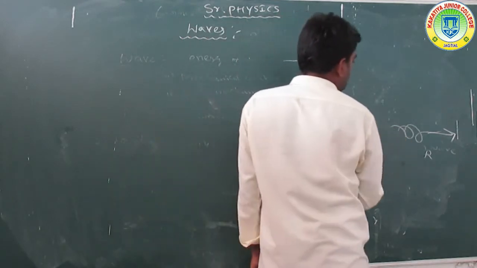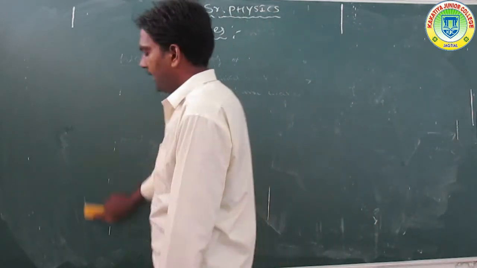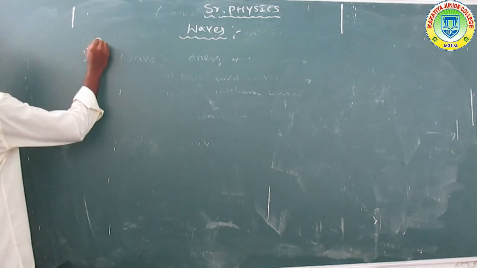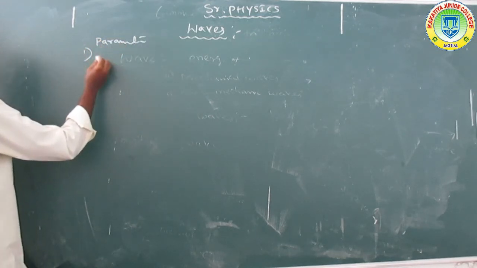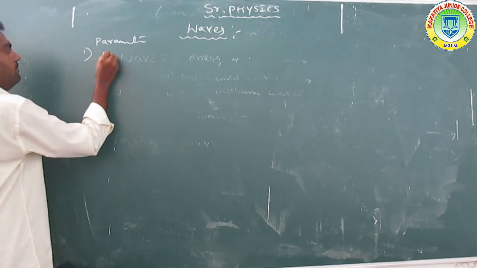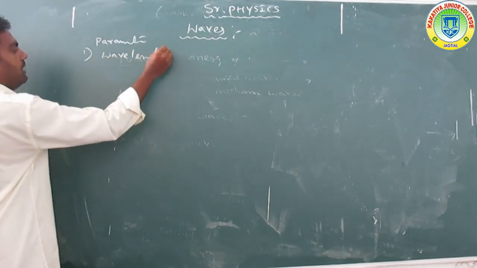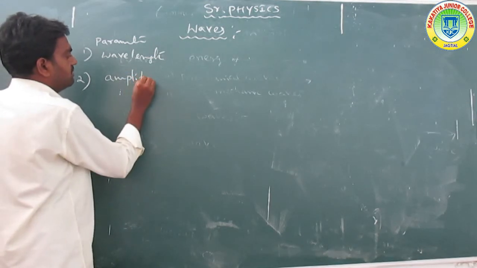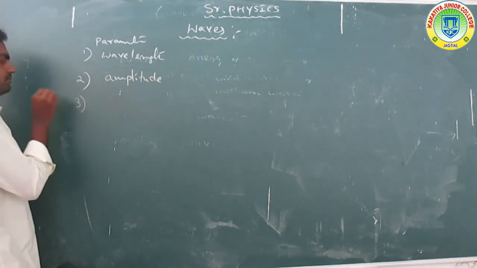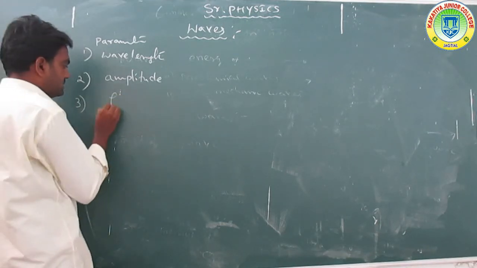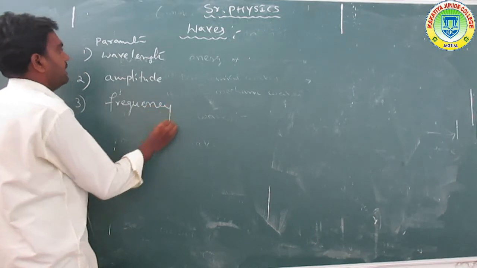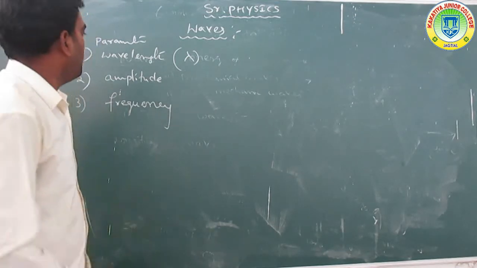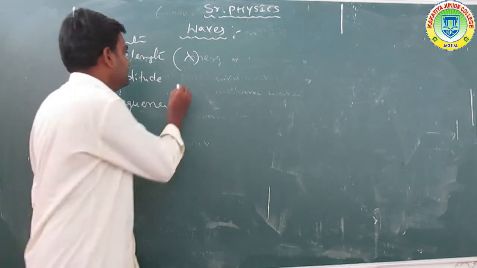Now another topic: parameters. We already know the parameters are wavelength, amplitude, and frequency. Wavelength is denoted by lambda, and amplitude is denoted by small a.